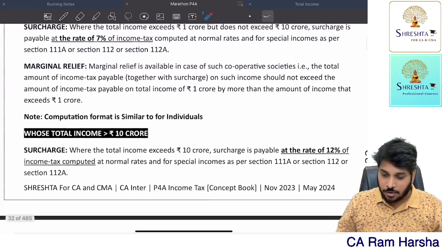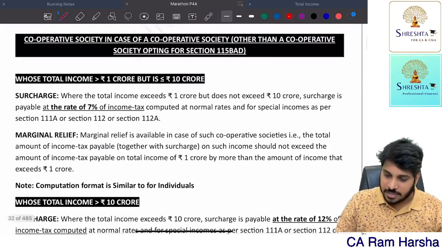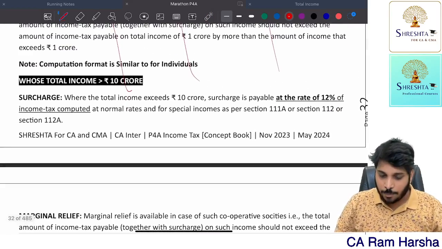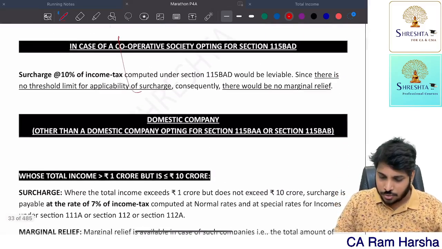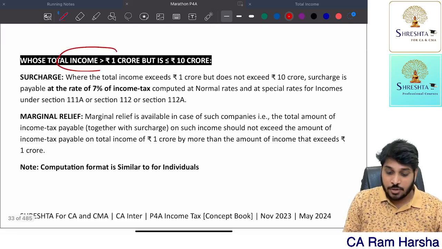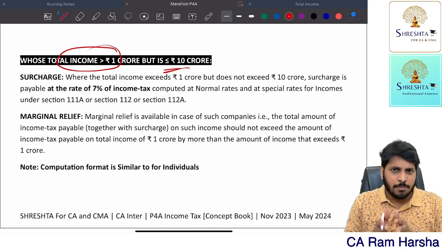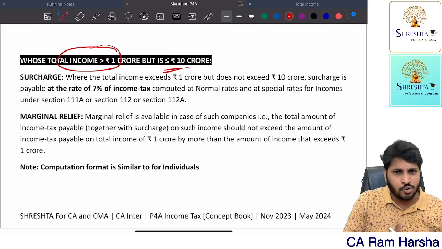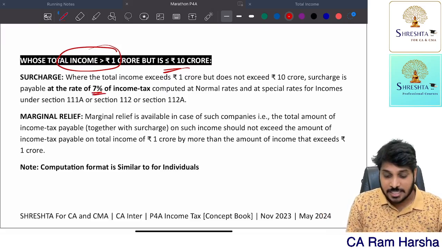Suppose now for cooperative society, what is the surcharge rate applicable? Not required from exam point of view, because at CA Inter cooperative society taxation is not that important. Getting it? So now domestic company. Suppose the domestic company has total income exceeding 1 crore but not exceeding 10 crore. Suppose the company total income is 5 crore or 6 crore or 2 crore or 3 crore or 1.5 crore or up to 10 crore, the surcharge rate is 7%.